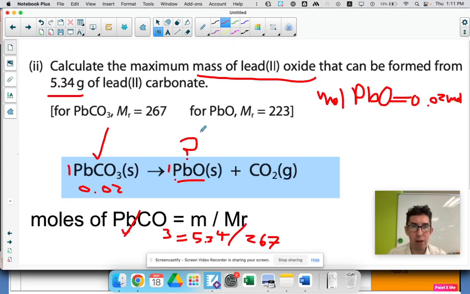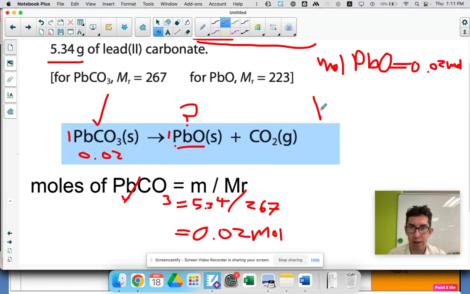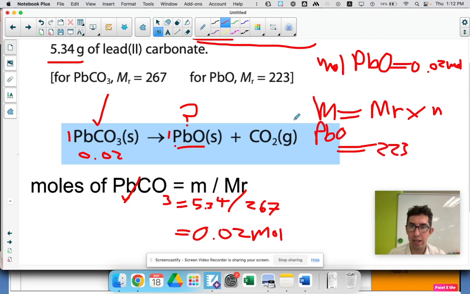Okay, and now I haven't been asked for the moles, I've been asked for the mass. So what does mass equal? Well, mass of this lead oxide. Always say what you're talking about. Always be clear. Mass equals Mr times moles, moles is n. Equal sign underneath, Mr of lead oxide 223 given in question, times the moles 0.02.